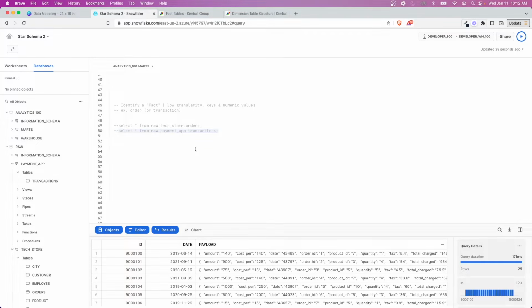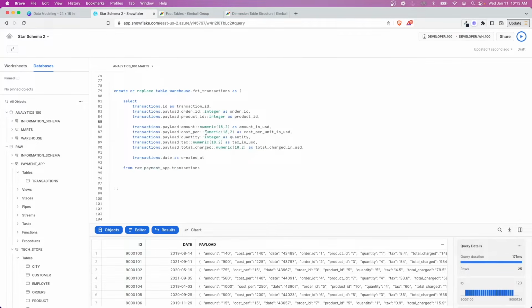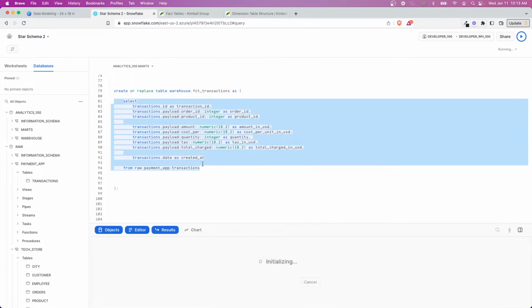So let's start with our fact table here. For sake of time, I've just copied and pasted in some logic, and we'll walk through it. In this case, what we're doing is creating a new table called fact transactions. I'm giving the prefix FCT, an underscore, and then the name of what it is. In our case, we're talking about transactions. And I've flattened the JSON here and renamed it to give it the result that we want. So it would look like this.